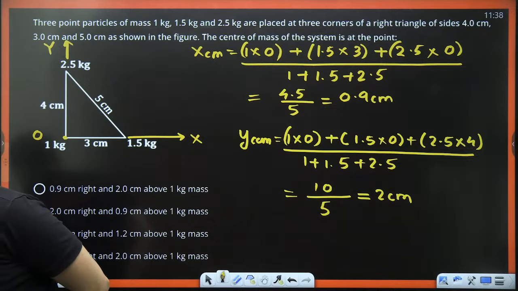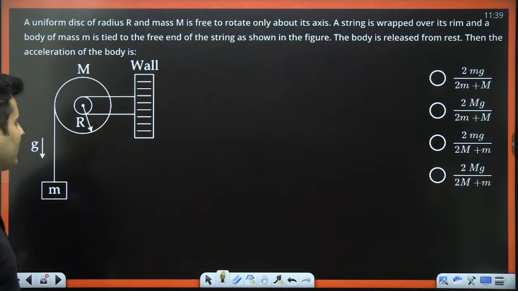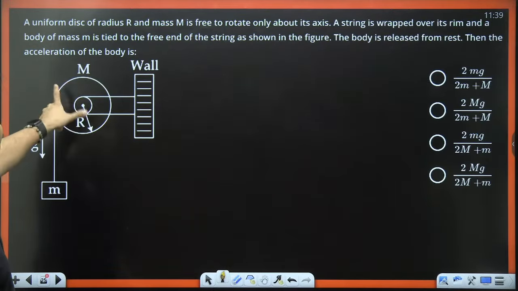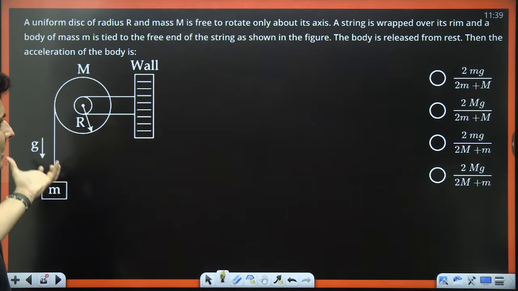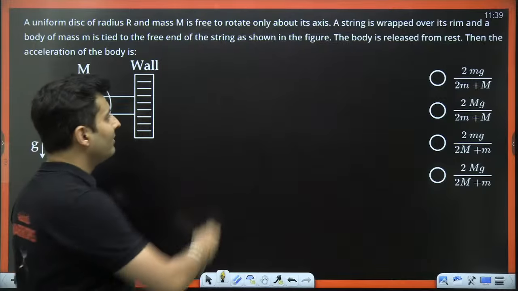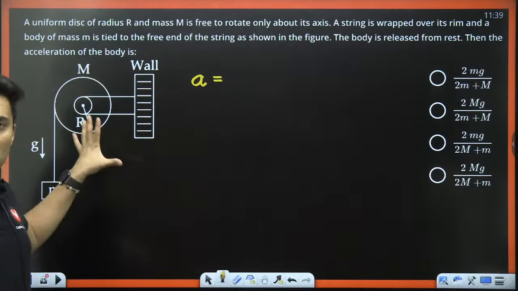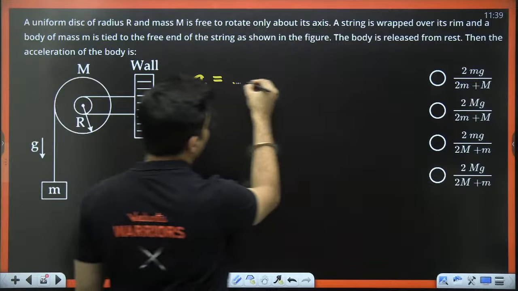Let's move ahead to the next question coming up on your screen. Here it is. What does it say? Wow, we have a drum disc and there is a thread and this mass is hanging and it is coming down. What is the acceleration? I have given a simple formula trick by which without solving the question you can solve it directly and give the answer.